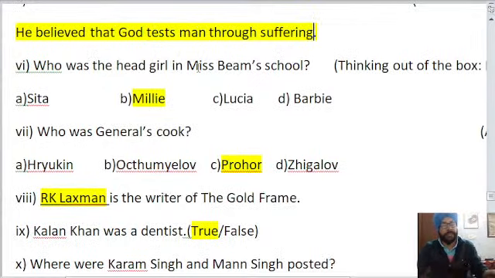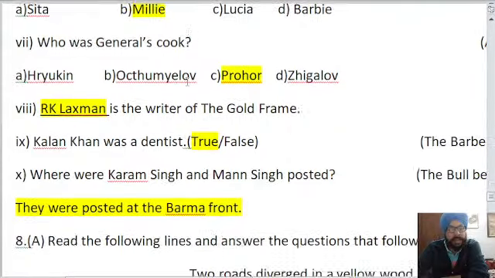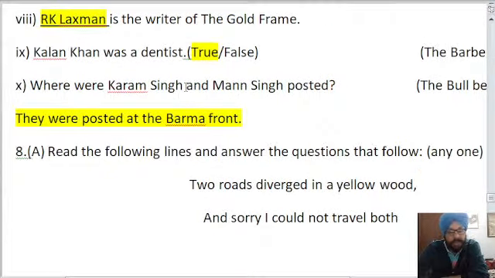Who was the head girl in Miss Bean's school? Welcome, Rishita. So you need to check the previous sentence before writing the new sentence. Next is who was the head girl: Millie. Who was General Cook Prohar? R.K. Lakshman is the writer of The Gold Frame. Kala Khan was a dentist, true. Where were Man Singh and Karam Singh posted? At the Burma front. So give yourself 10 marks for 10 questions.